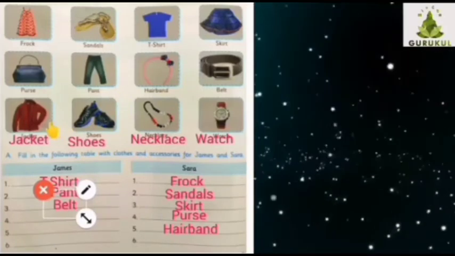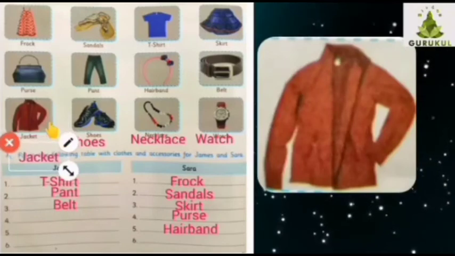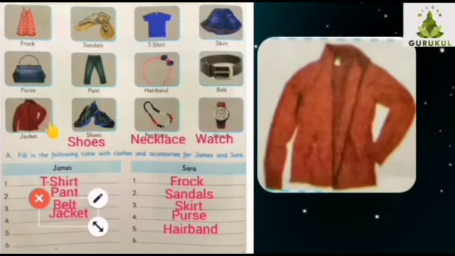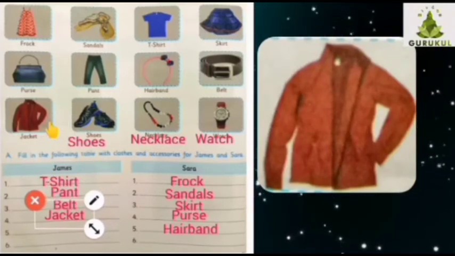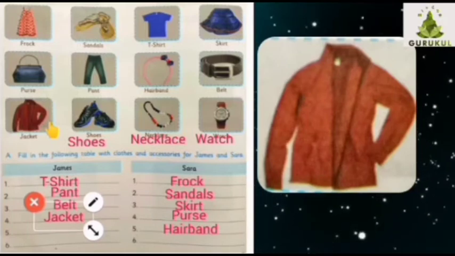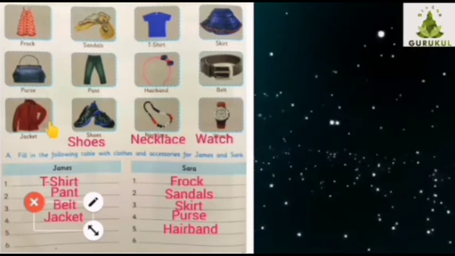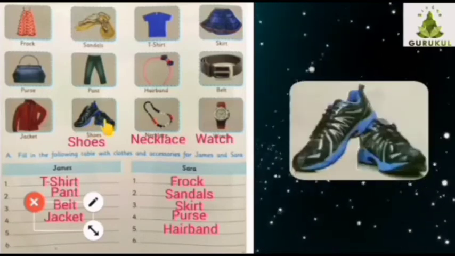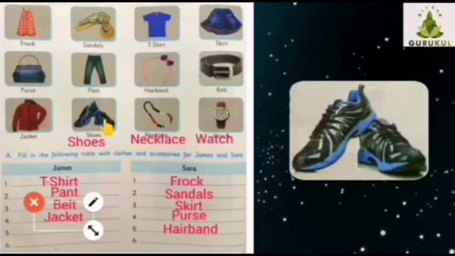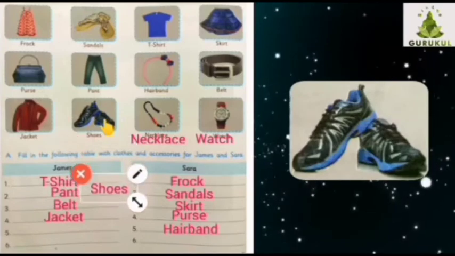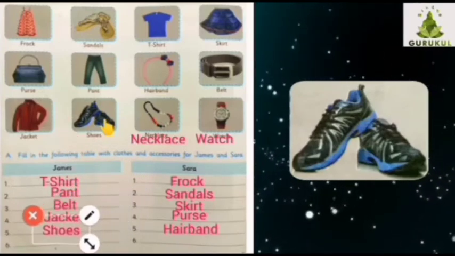Then jacket. Who will wear the jacket? James will wear the jacket, right? Then the next picture is of shoes. Who will wear the shoes? James.